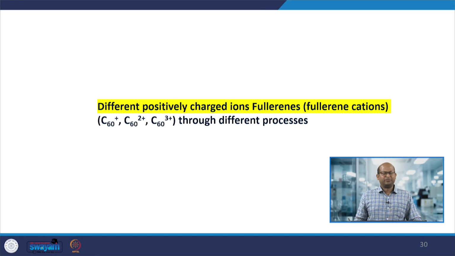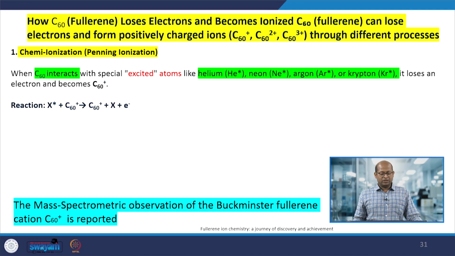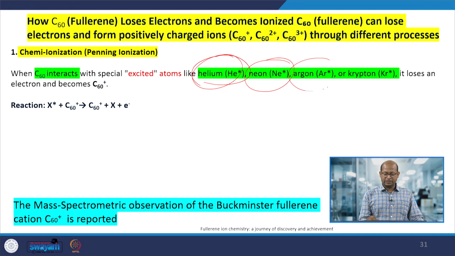Here, different types of charged ion fullerenes can be formed, such as C60+, C60 2+, C60 3+. These can be formed when excited helium, neon, other inert gases, or krypton atoms are excited and then interact or react with the fullerene.